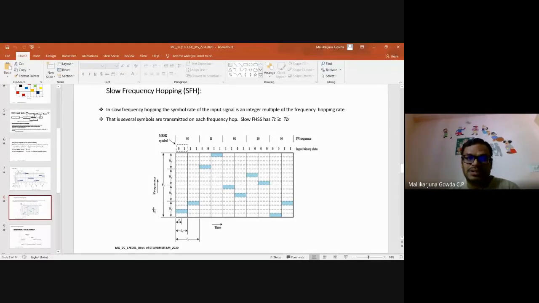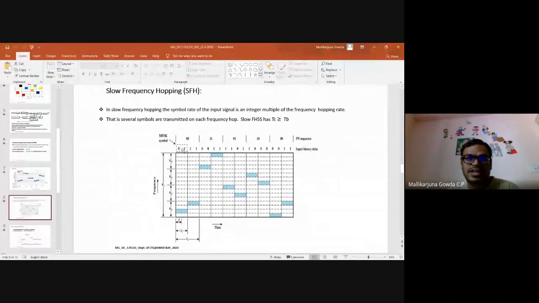As one, in a broader sense, F0. Then again here another 4 frequencies, that is F1. Then again here 4 sub frequencies, that is F2. Again here 4 sub frequencies, that is F3. Okay, means up to this it is 00, 01, 10 and 11. And this is the symbol, right?